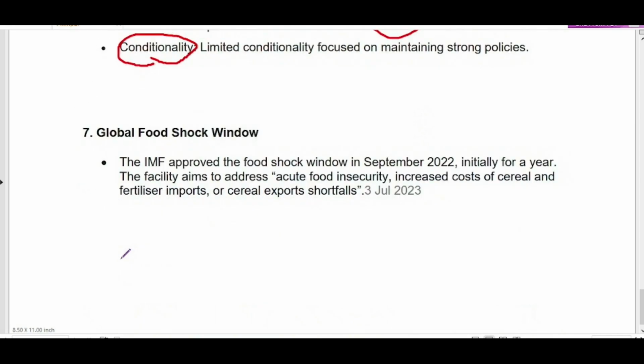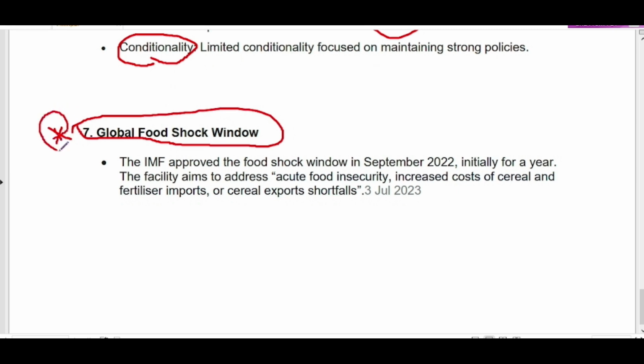Now the last important funding mechanism is the global food shock window, and this is also important because you might get confused, as this mechanism is also provided by the IMF. You might get confused between the IMF and the World Bank, but this is not given by the World Bank, this is given by the IMF. Why is this mechanism open? Because of countries facing food shock due to global volatility in food supply chains.